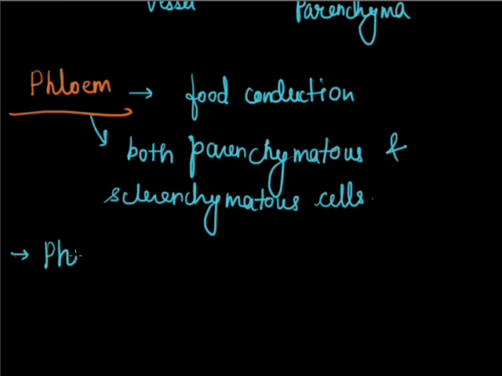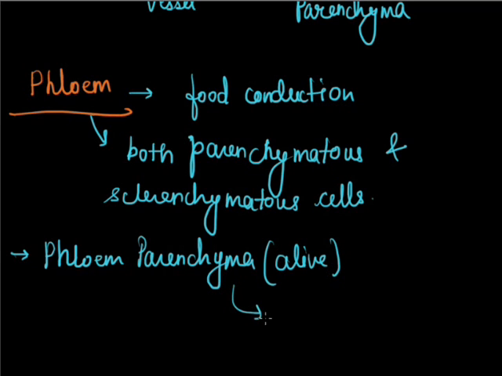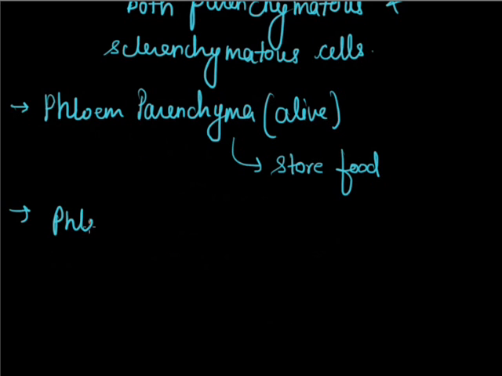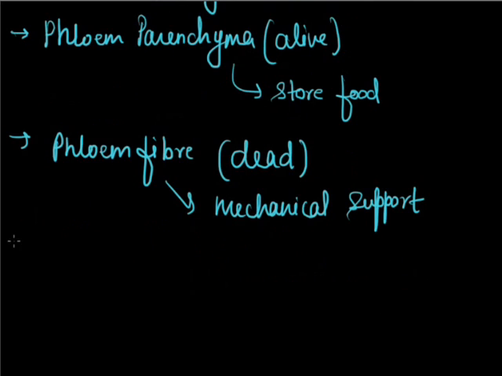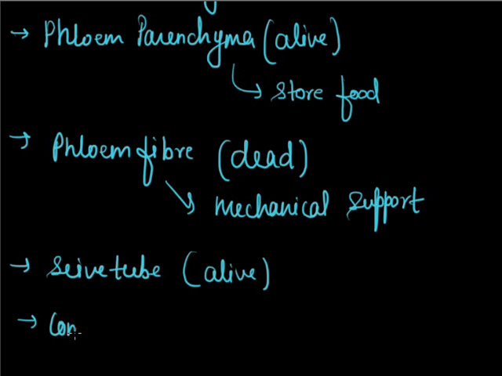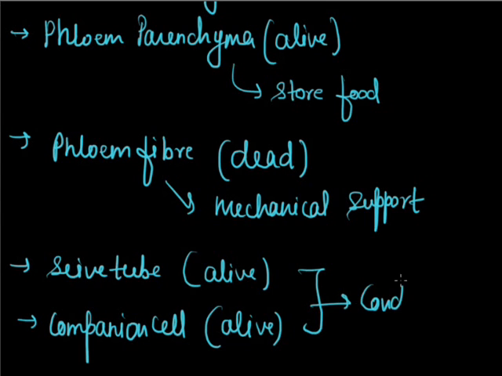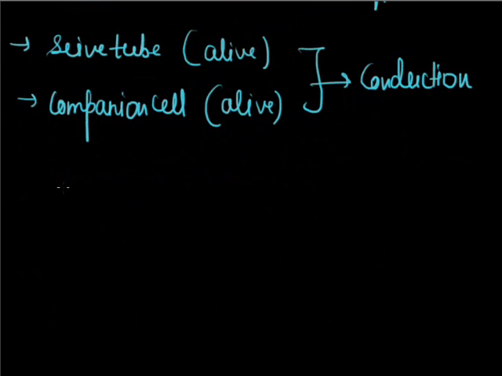The first one is phloem parenchyma. It is a live cell and responsible for storage of food. The second one is phloem fiber. It is a dead cell and responsible for mechanical support. The third one is sieve tube. It is again alive, and the fourth is the companion cell. Both are responsible for what? Conduction.